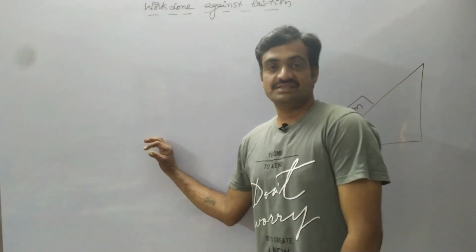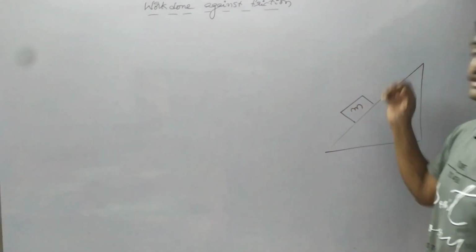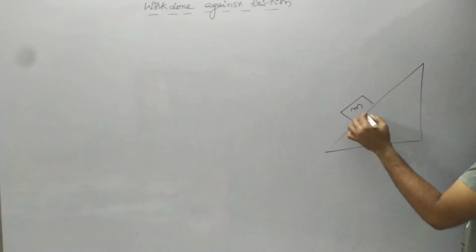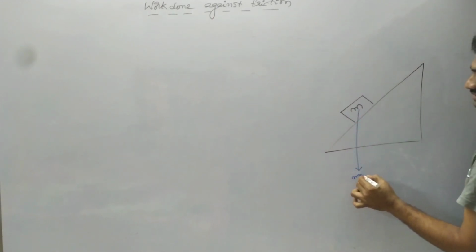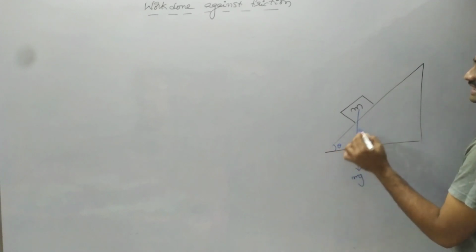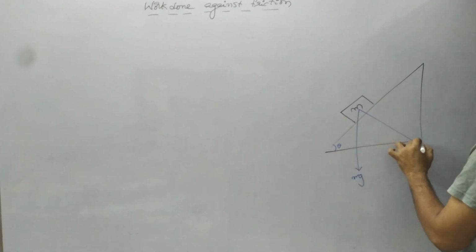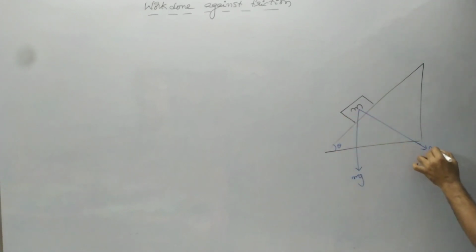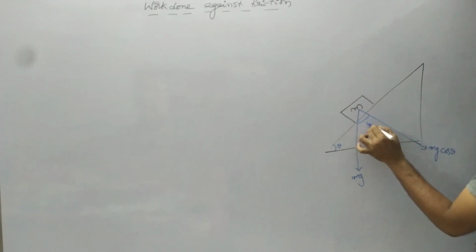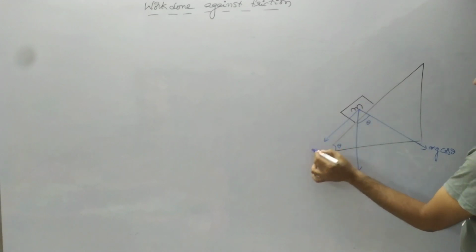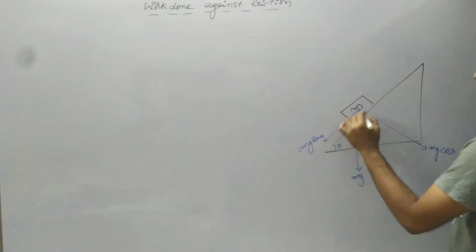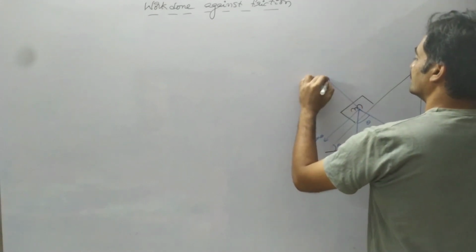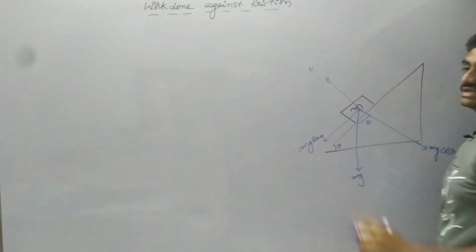Now we are going to discuss the block moving up the inclined plane. When the block is placed on the inclined plane, the weight will resolve into components. Why? Because the inclined plane makes an angle of theta. So the components are represented as mg cos theta and mg sin theta, whereas we know that mg cos theta is being balanced by normal reaction.